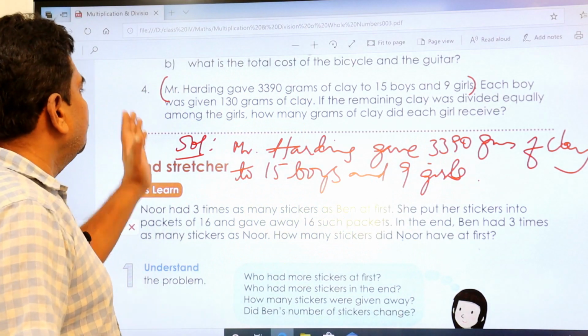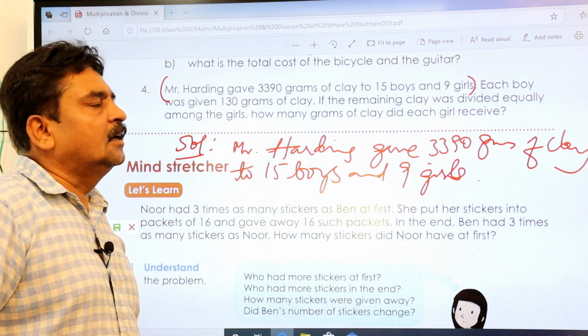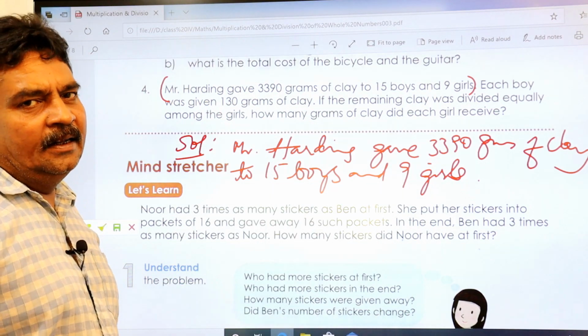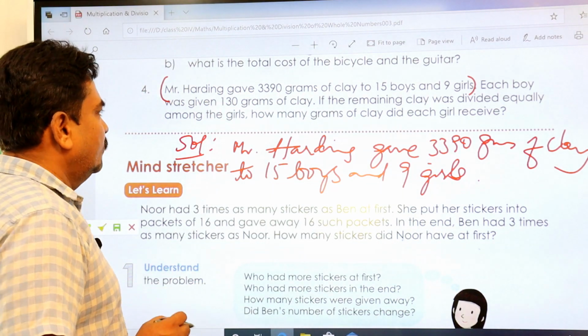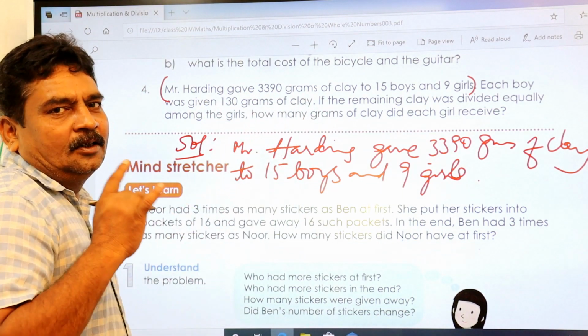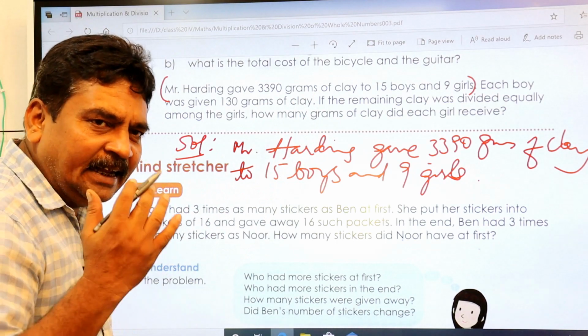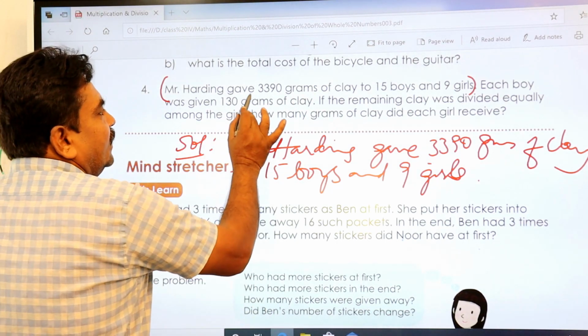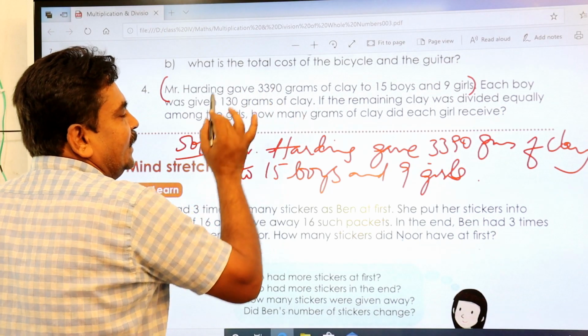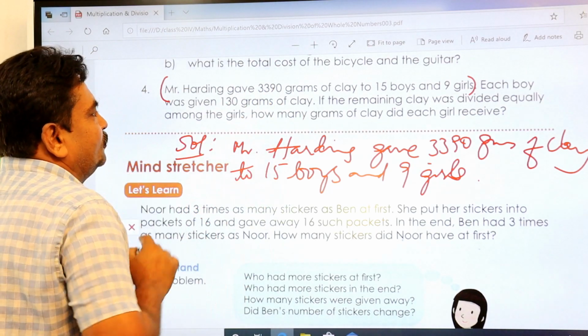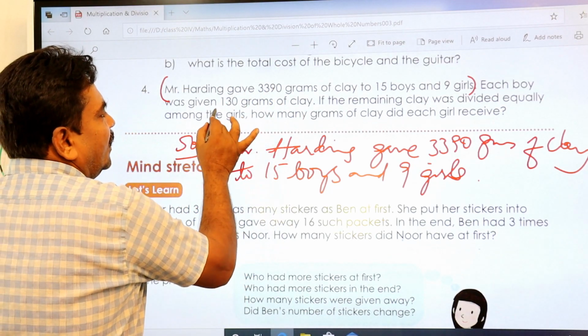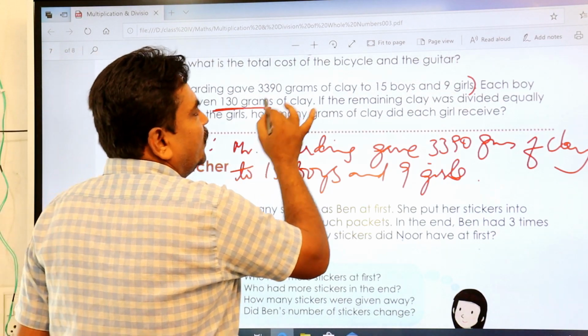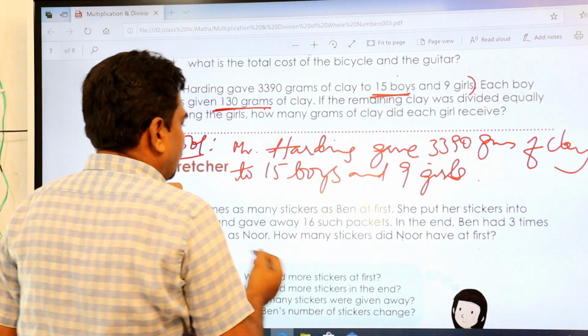Each boy was given 130 grams. 130 grams. It means what? How many grams of clay did the boys get in total? It is nothing but 3,390. Or you can say 130 grams should be multiplied with 15 boys.